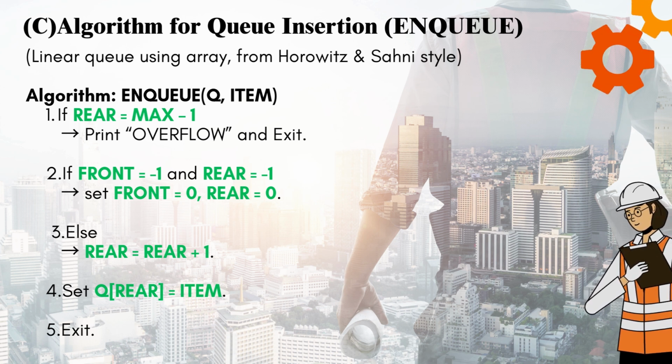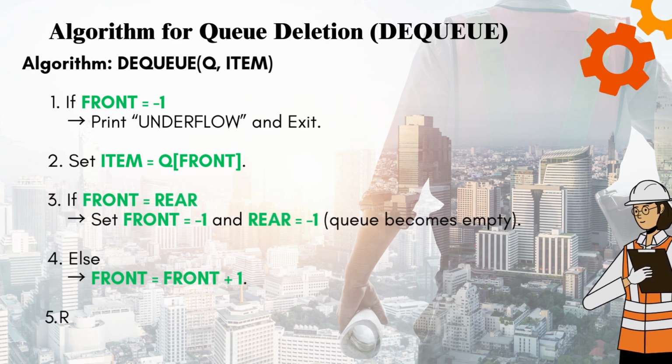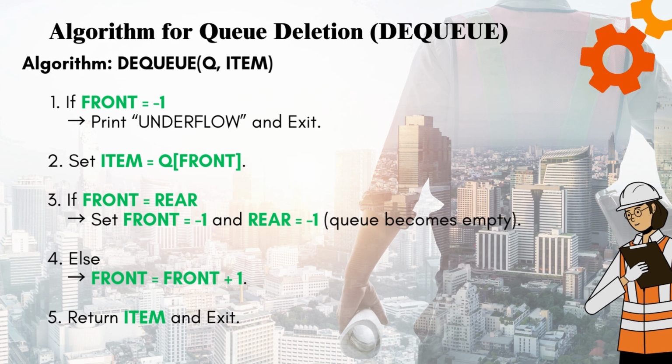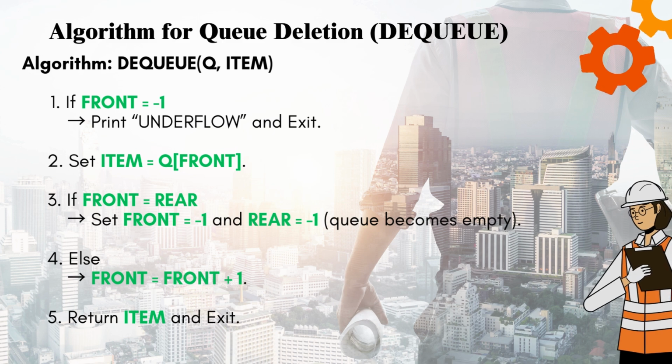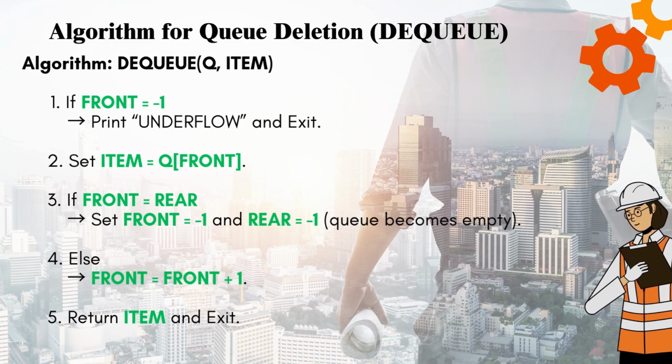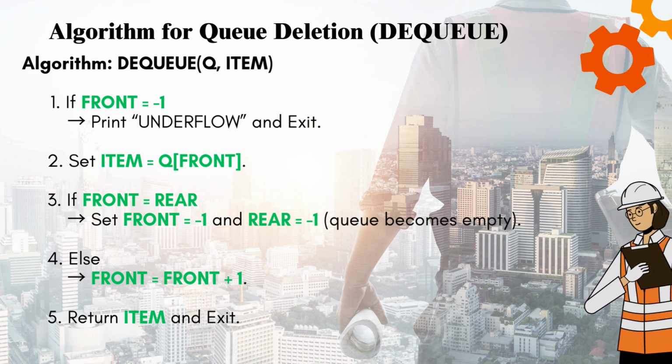5. Exit. Algorithm for queue deletion, DEQ. Algorithm DEQ(Q, item). 1. If front equals minus 1, print underflow and exit. 2.